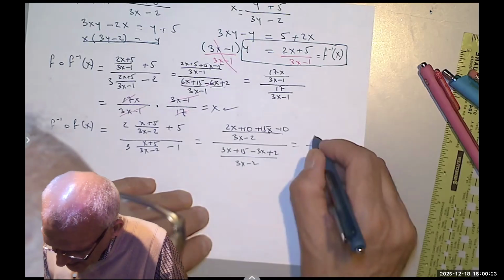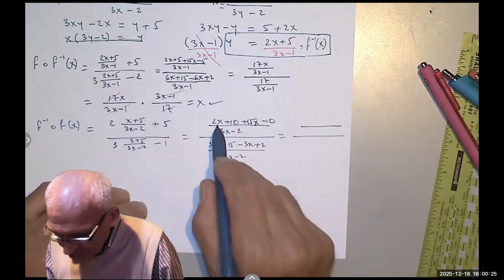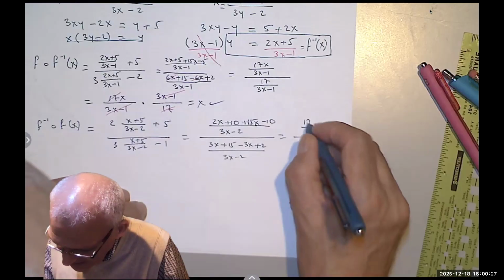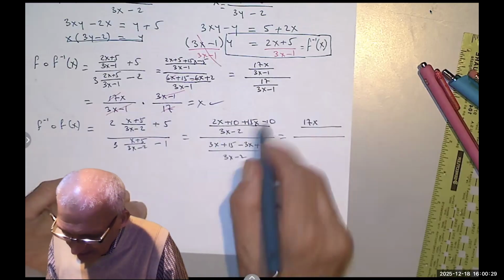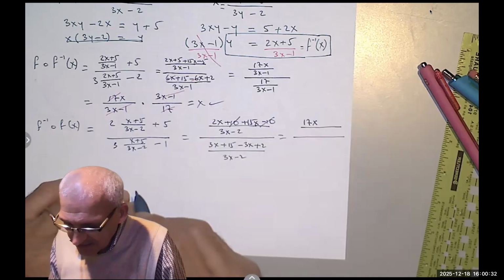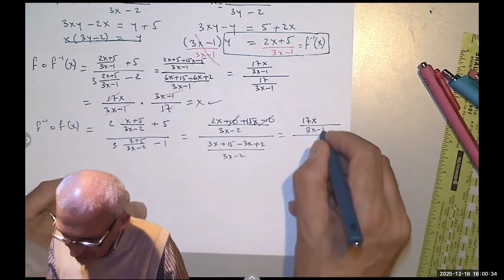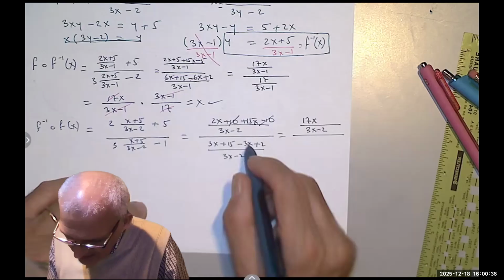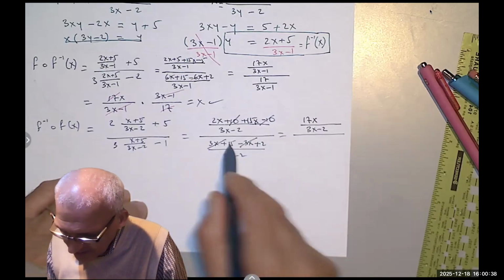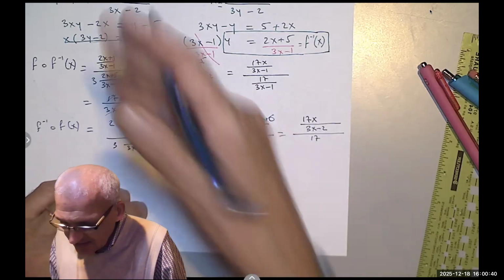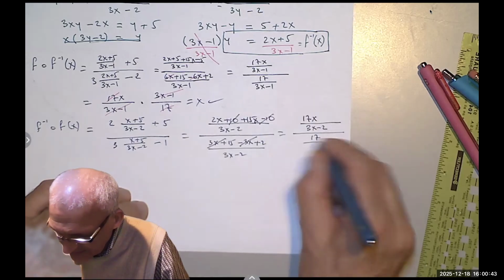Simplifying or combining like terms, I get 2x plus 15x is 17x as before, and 10 minus 10 are canceled. Over 3x minus 2, I get 3x minus 3x cancel, and 15 plus 2 is 17, and you can see that we are getting the same exact stuff as here.